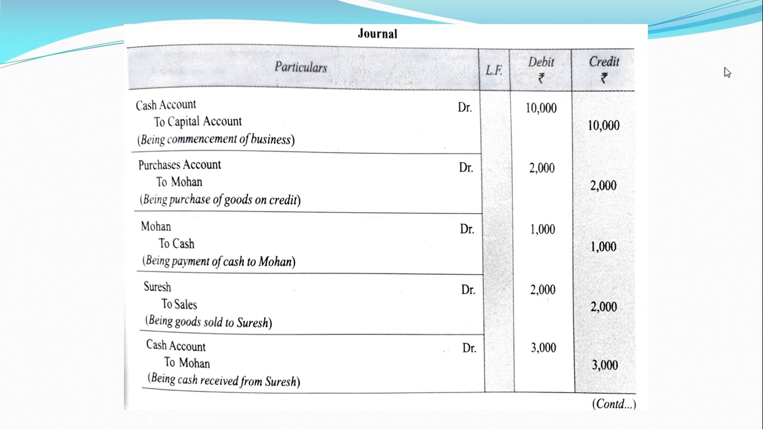So remember the rule, debit the receiver. Mohan is to be debited. Cash is going out. So cash is to be credited.